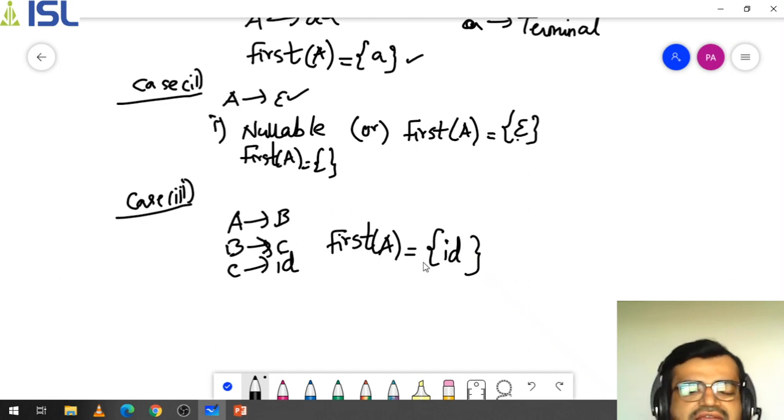So these are the three cases to perform the first operation.